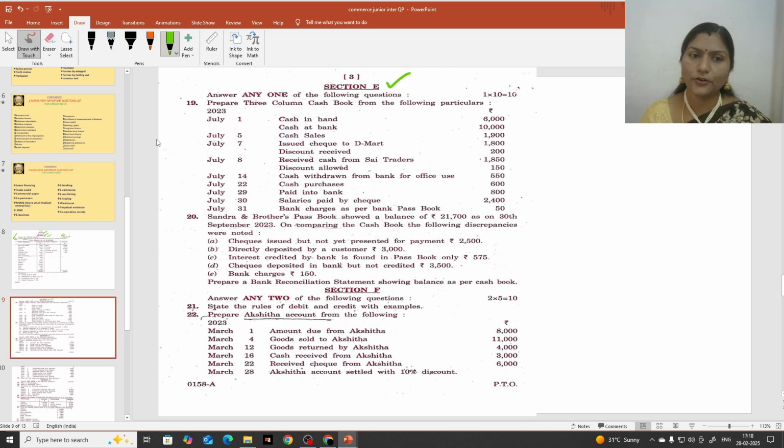Okay, continuation of that. So in section E we will get 2 questions. We are going to get 2 questions in the examination. There is choice. You are going to attempt any one out of that. So the 19th question and question number 20. These are the 2 questions that you are going to get under section E. Okay, so you are going to attempt any one. Whatever you want to attempt, you can attempt. Whatever question you feel easy, you can attempt that.